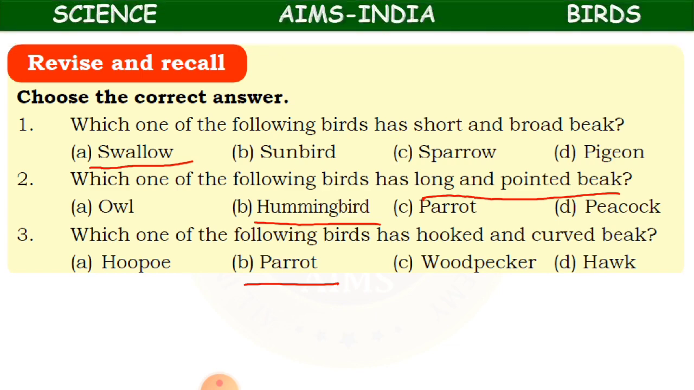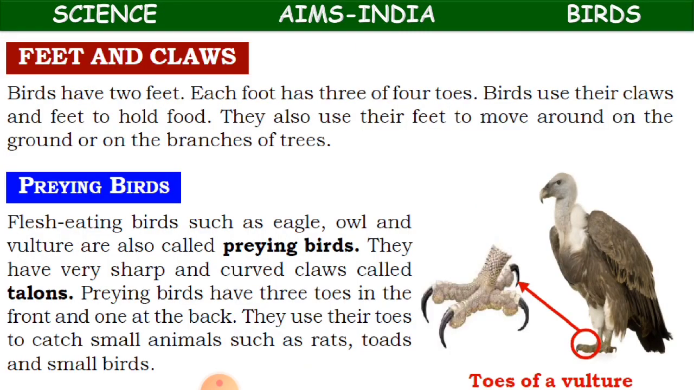Okay, now we'll move on to the next slide. Feet and claws. Birds have 2 feet. Each foot has 3 or 4 toes. Birds use their claws and feet to hold food. They also use their feet to move around on the ground or on the branches.